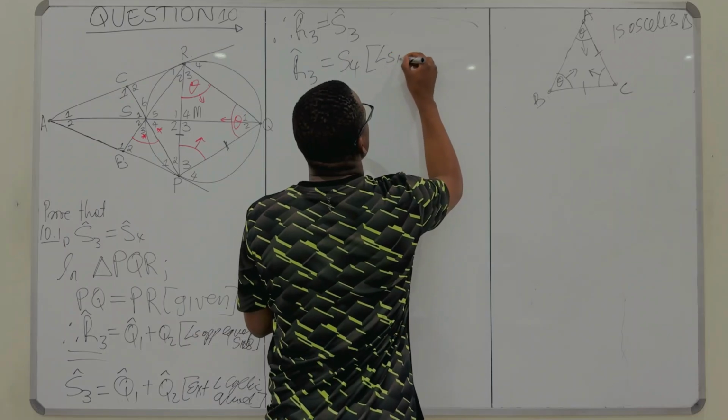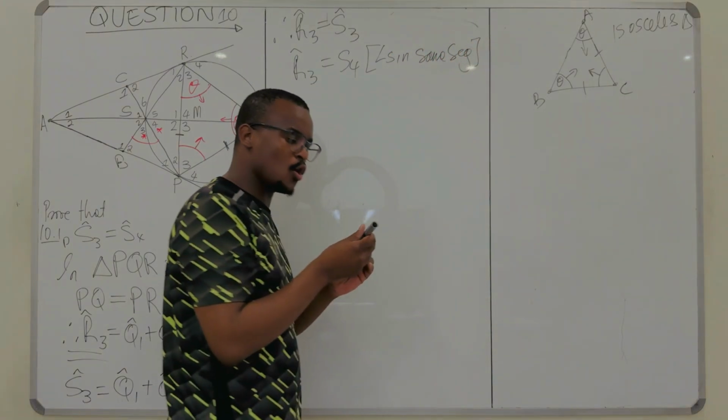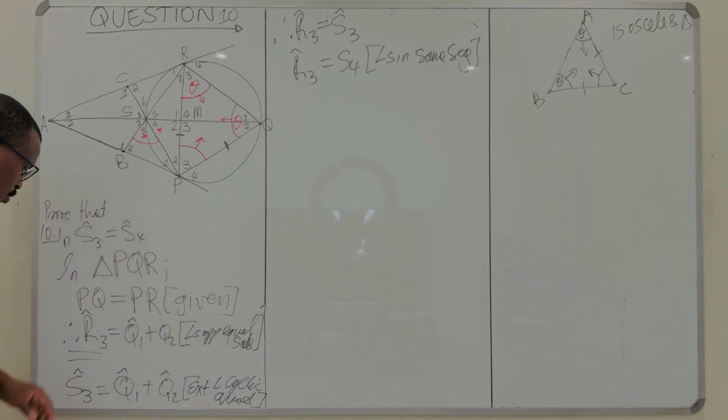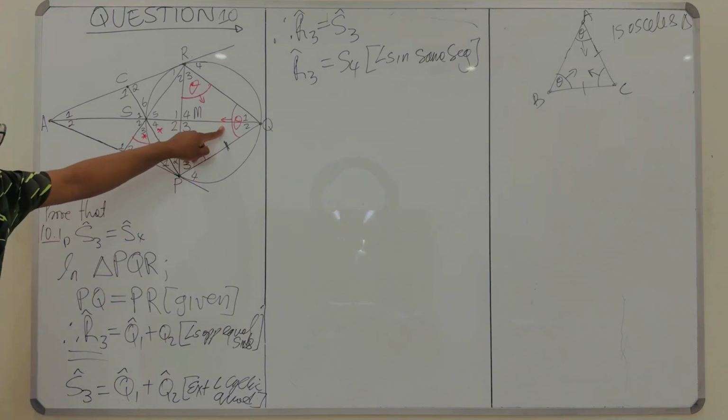Why? These are angles in the same segment, which is angles subtended by the same chord, if you want to say that. So look now, we said S3, which is this angle here, is equal to Q1 plus Q2.